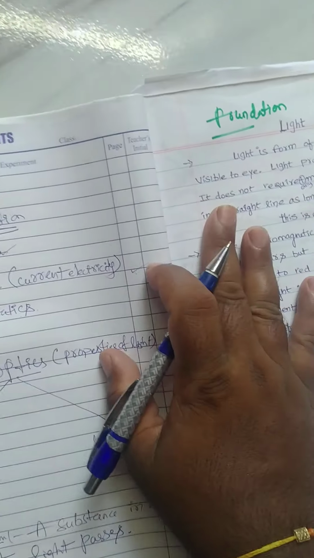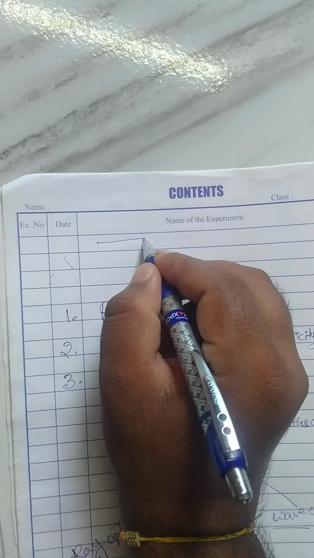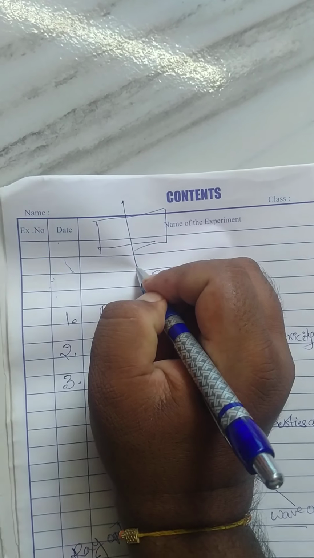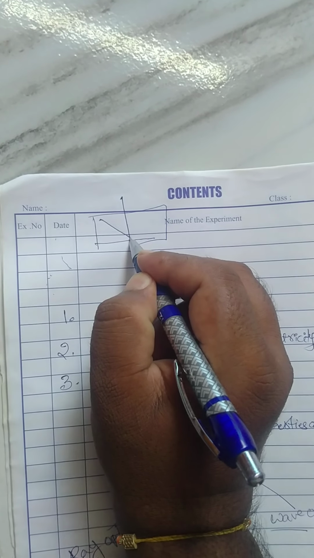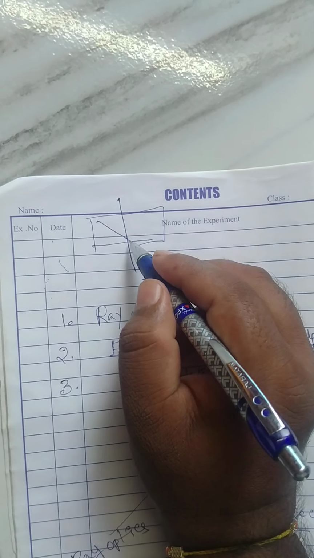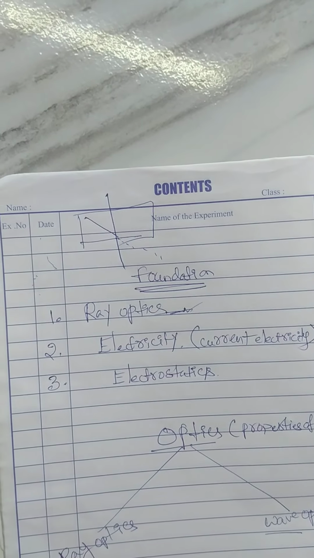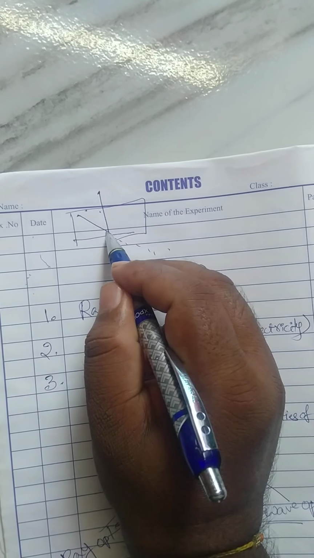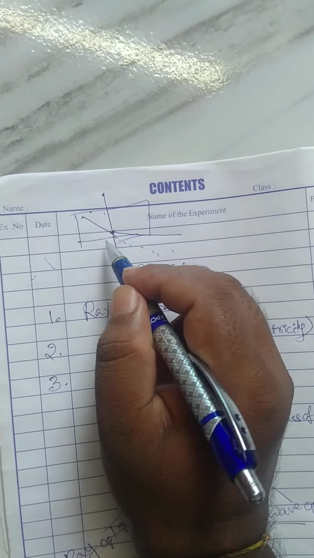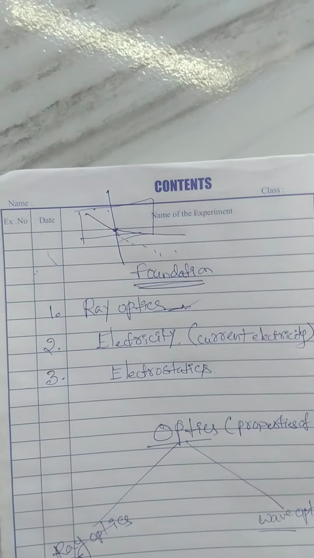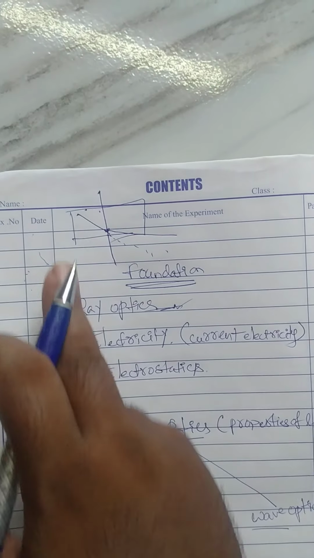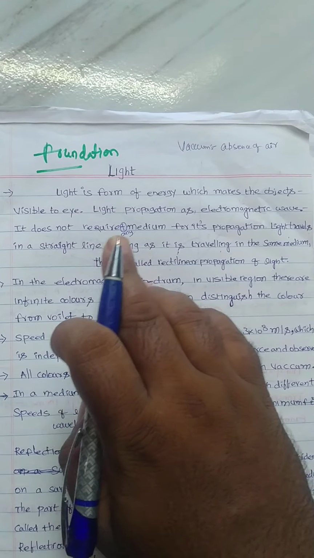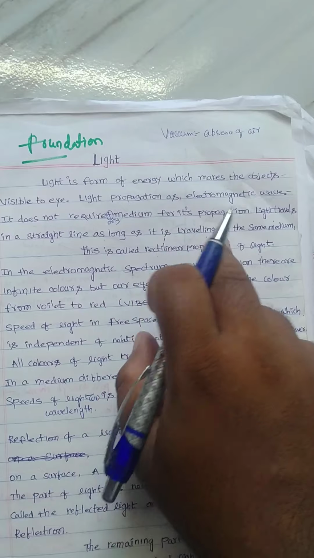For example, if you take C, I am writing here C. It is glass. First, you can mention a normal. This is an incident light ray. Glass means denser medium, right? The original path of the light ray is like this. But here it is glass and here it is air. Whenever light travels from glass, a denser medium, to a rarer medium, it bends away from the normal. But we are telling that light travels along a straight line. Here it is not possible, because here there is no same medium; two different mediums are there. For that reason I am discussing this point. Light travels in a straight line as long as it is traveling in the same medium. This is called rectilinear propagation.